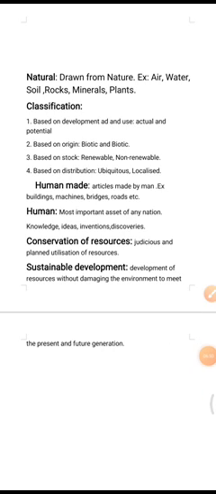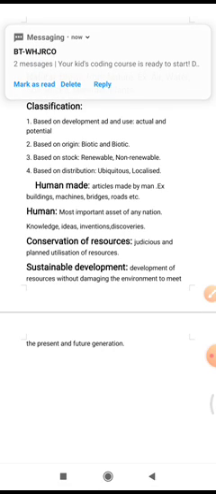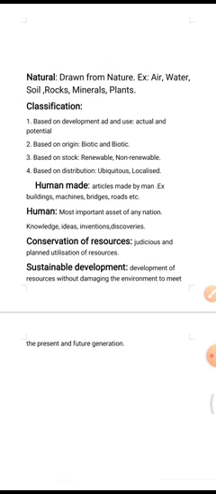Now, classification of natural resources. Natural resources are classified into different groups. They are based on development and use, based on origin, based on stock, based on distribution. First one is based on development and use.